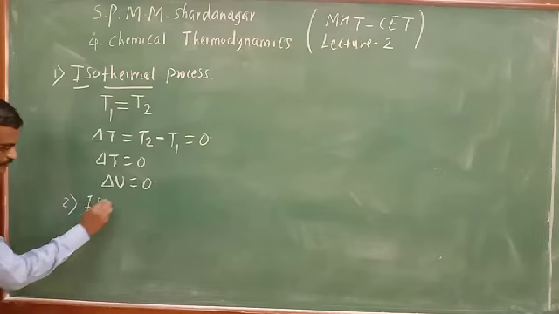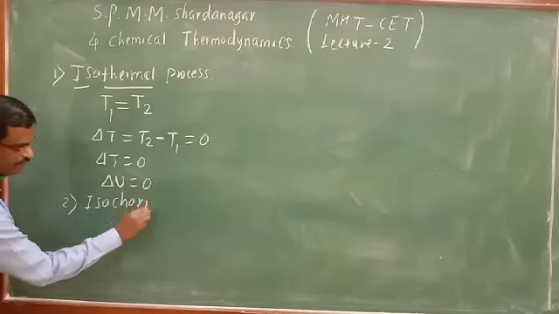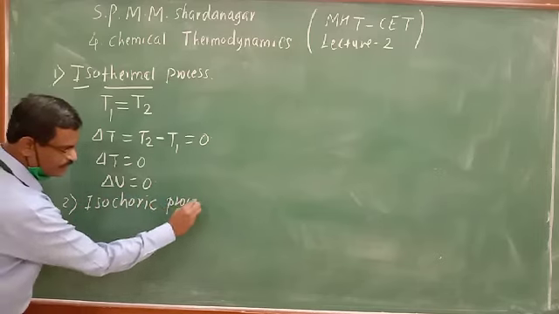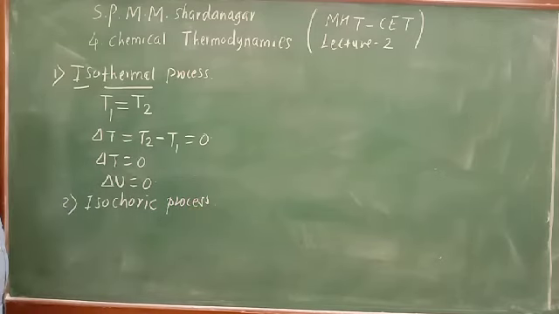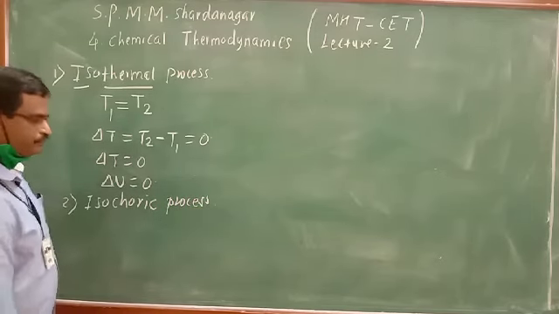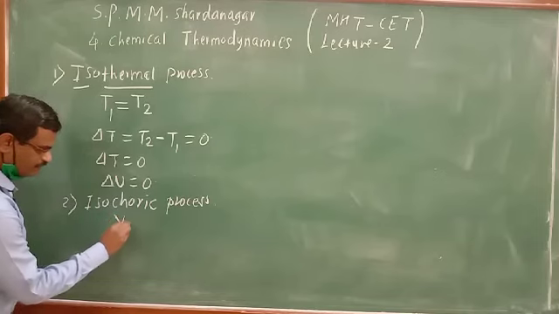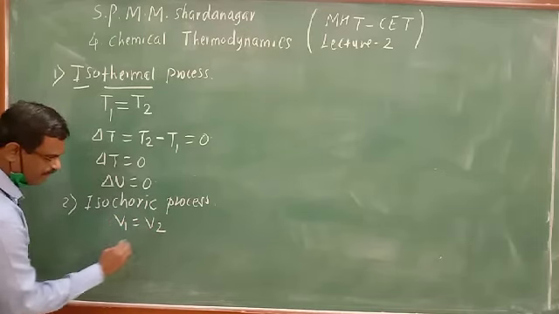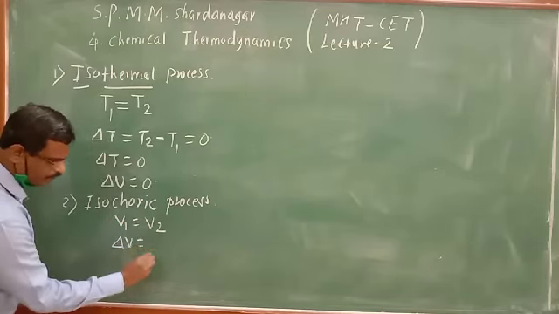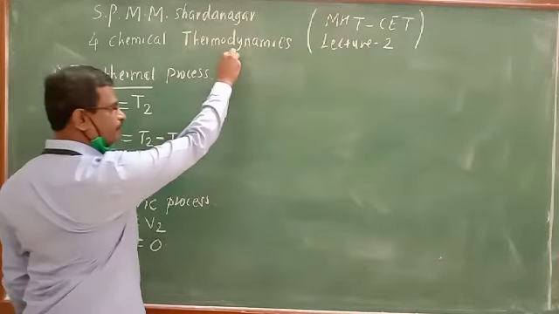Second type of process is the isochoric process, the process which is carried out at constant volume. Constant volume means initial volume is equal to final volume, and change in volume will be equal to 0.